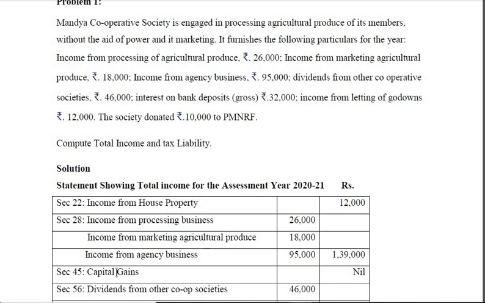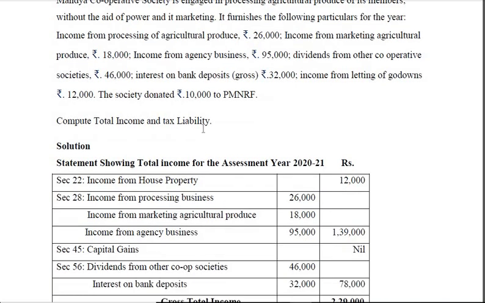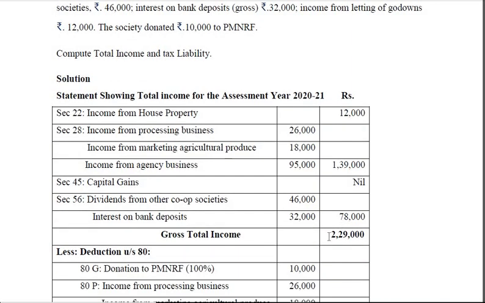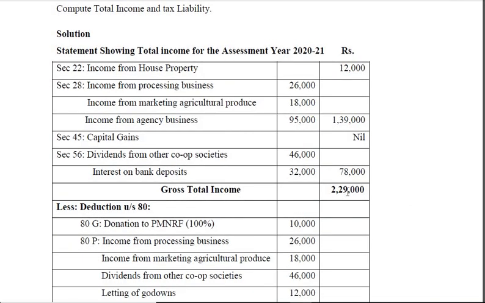Then capital gains, in this problem you don't find any value against that. Then dividend from cooperative societies, this will come under income from other sources. Similarly, interest on bank deposits 32,000, this also comes under income from other sources. So together 46,000 plus 32,000, 78,000. So you have computed the income under different heads, and when you total it up, you will get gross total income. Gross total income is 2,29,000.